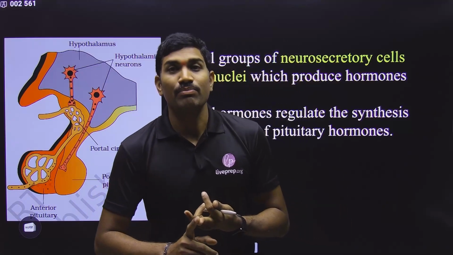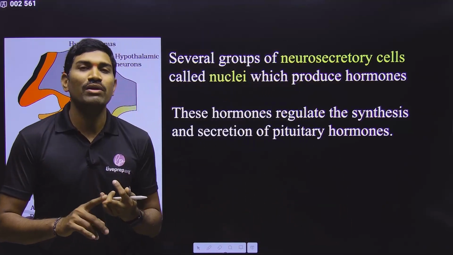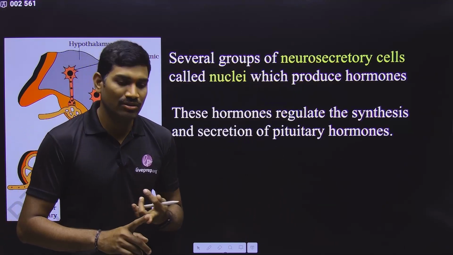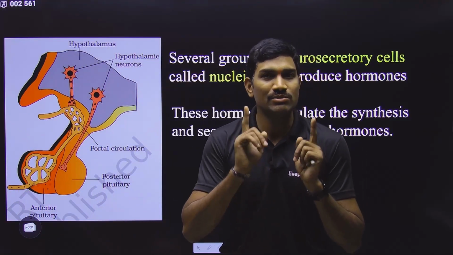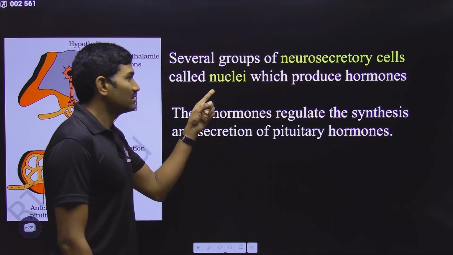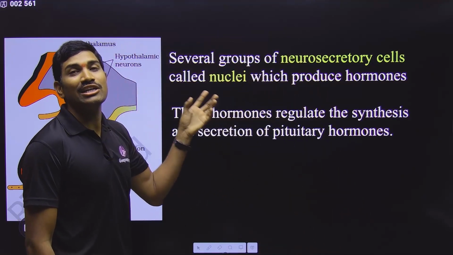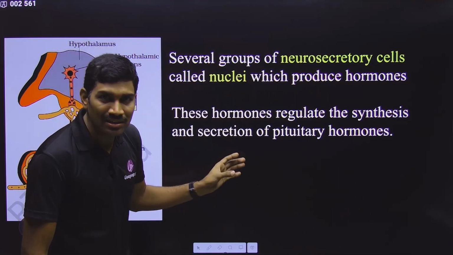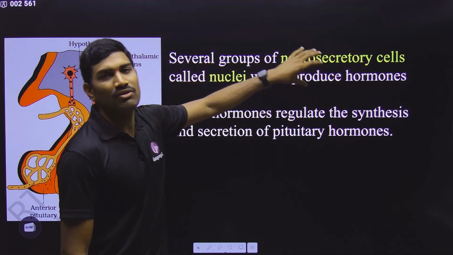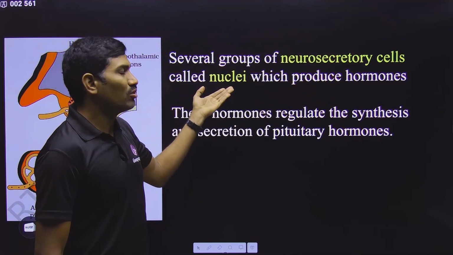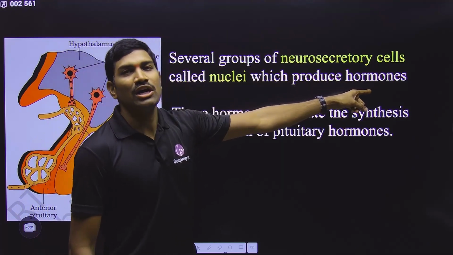With respect to the peripheral nervous system, a group of cell bodies is called a ganglion, and a group of axons is simply called a nerve. These names I already told you, and here they used the term nuclei, a group of cell bodies in the central nervous system. So several groups of neurosecretory cells called nuclei produce the hormones.